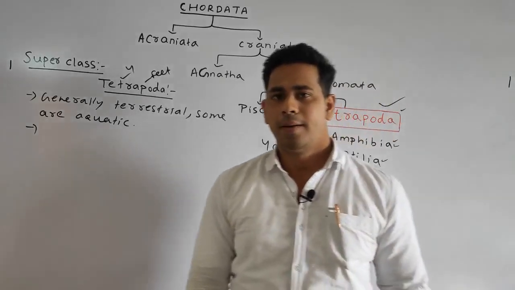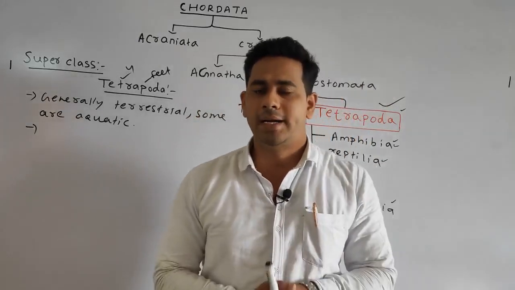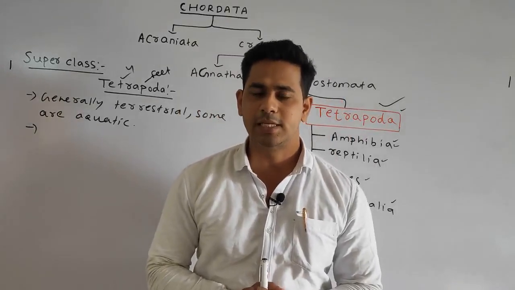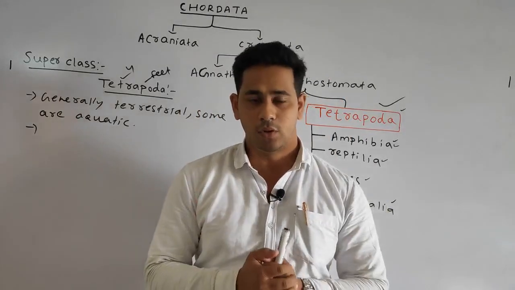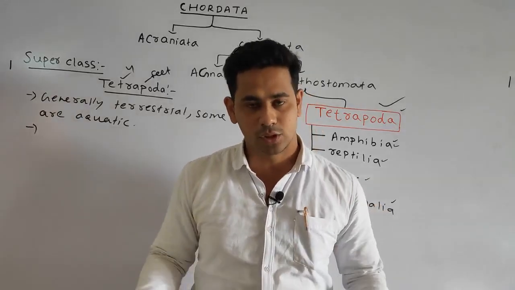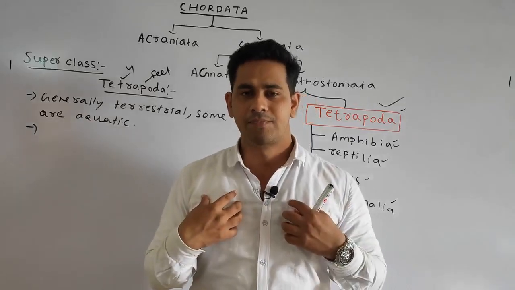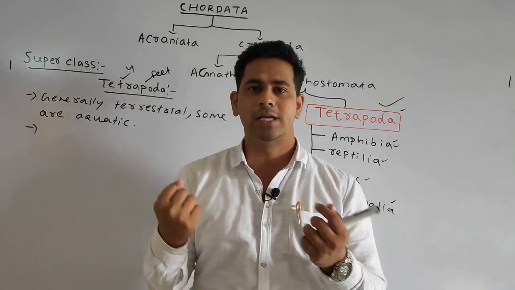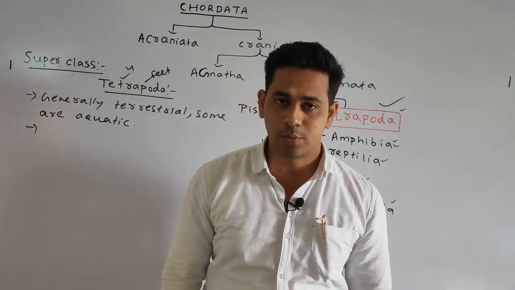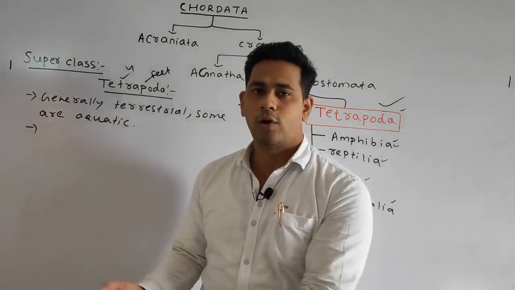Next point, paired appendages are present with pentadactyl limbs. Paired appendages means what? Appendages means the limbs. Okay, appendages means we have the hand and the leg. So similarly, they should have the 4 feet, means in our case the forelimb is modified into the hand, and the hind limb is modified into the leg. Similarly, the cow has all 4 legs.